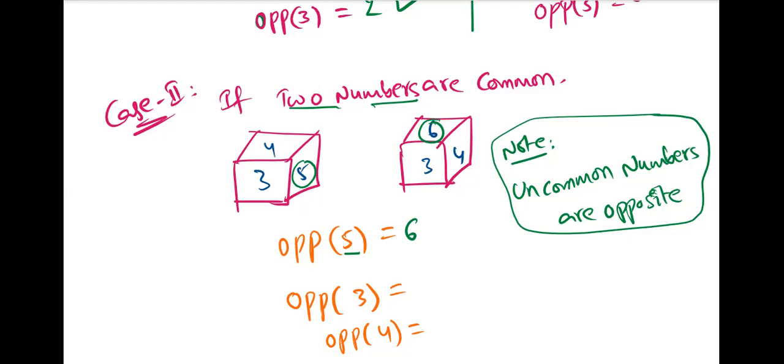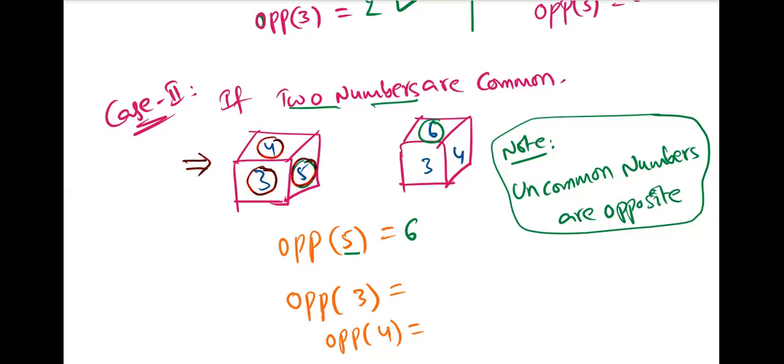4? No. Remember one thing: if the numbers are visible, they cannot be opposite, because they are adjacent and we are able to see them. Can you see opposite numbers at a time on a dice? No, sir. So how will 4 be opposite to 3? In case of a dice, we cannot see both opposite numbers at a time. Remember that.